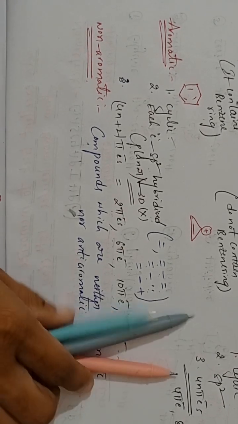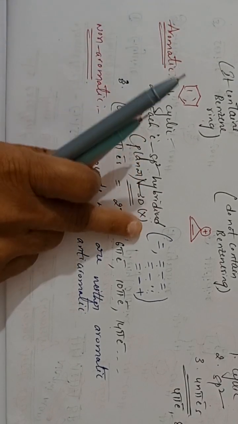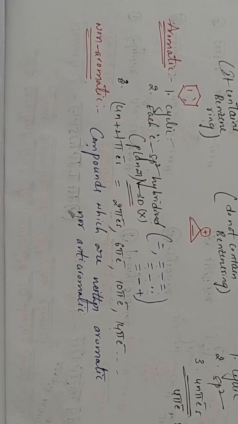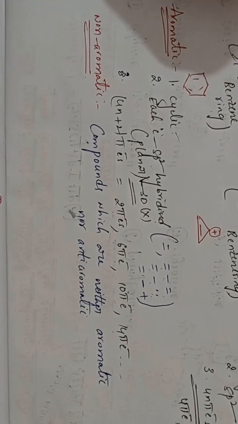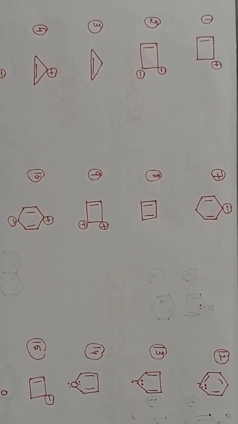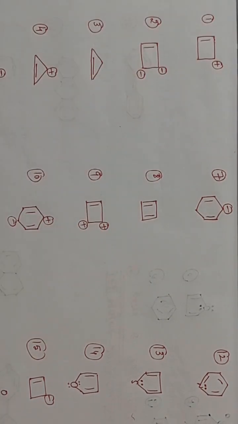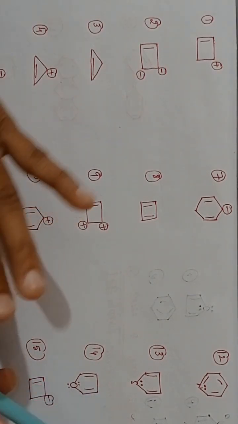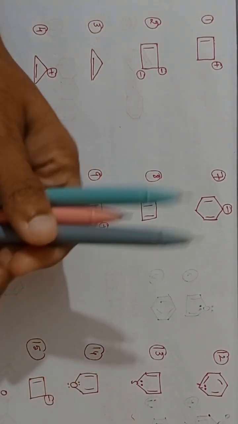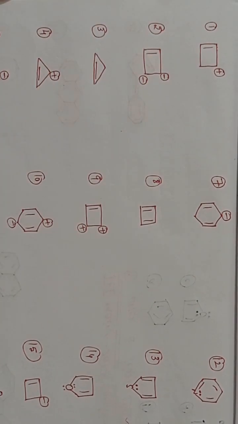Okay, so just remember, students, these three points: cyclic, each carbon sp2 hybridized, and the number of electrons. Okay, now we'll go to discuss examples, students. Here different model examples are there. You can easily calculate, students. You can easily identify whether the given compound is aromatic, anti-aromatic or non-aromatic. I will discuss some examples, we'll do it fast.